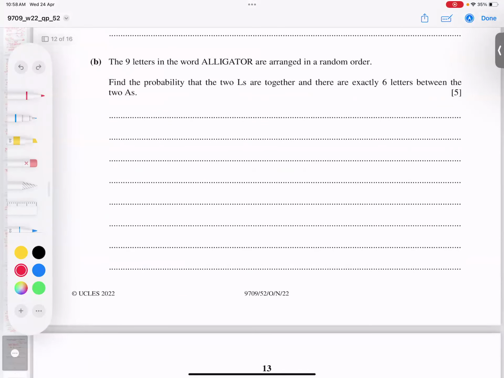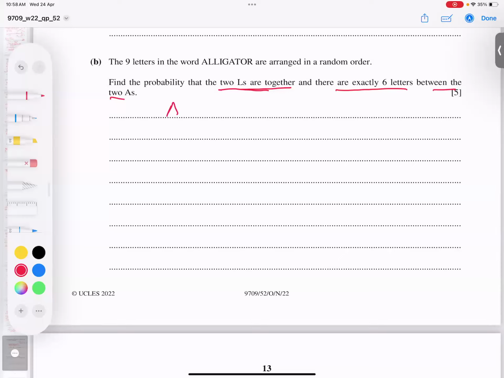The 9 letters of the word ALLIGATOR are arranged in random order. Find the probability that the 2 L's are together and there are exactly 6 letters between the 2 A's. Again I have 2 conditions to plan. The 2 L's are together, and 6 letters between the A's.